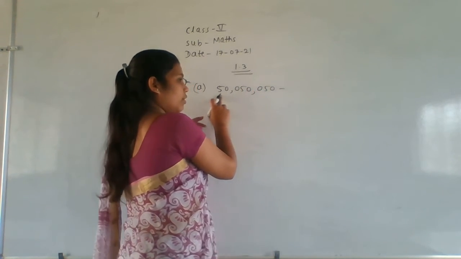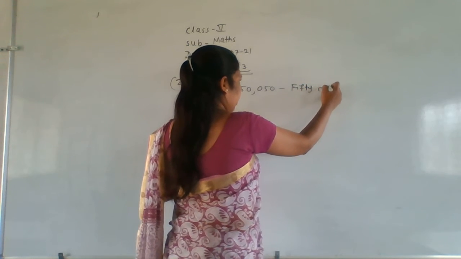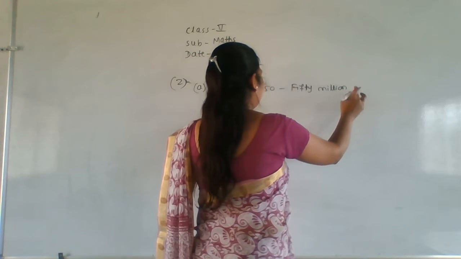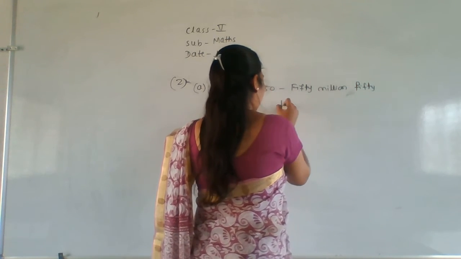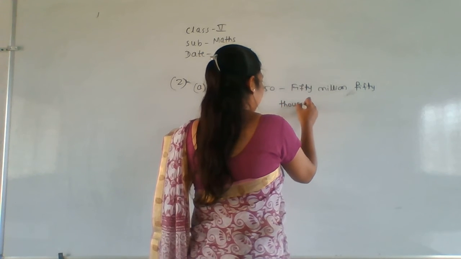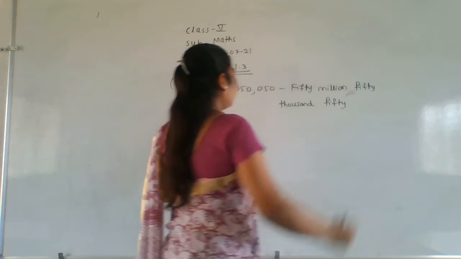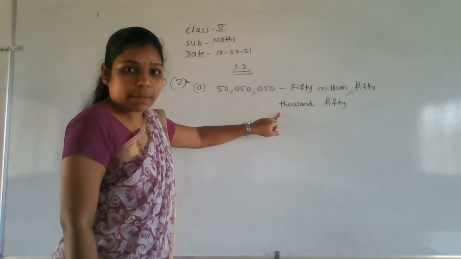So first 50 million. Don't write a comma here. 50,000, 50. Okay. 50 million 50,000 50. Like that you have to write the number name here.